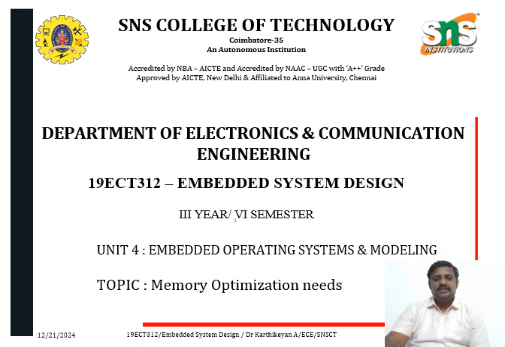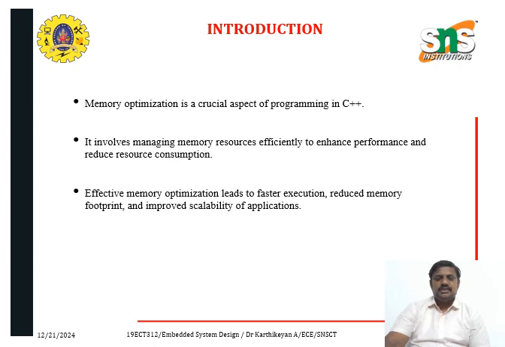Hi everyone. Today we are going to discuss the memory optimization needs. Every system has memory. Without memory it won't work. In C++ programming, it's a crucial aspect. Memory optimization is very important. It also involves managing memory efficiently, enhancing performance, and reducing resource consumption. Memory optimization also leads to faster execution, a reduced memory footprint, and improved scalability of applications.